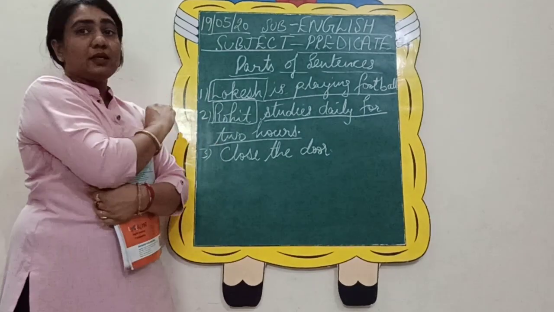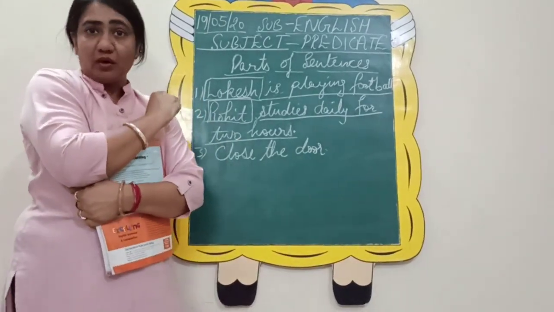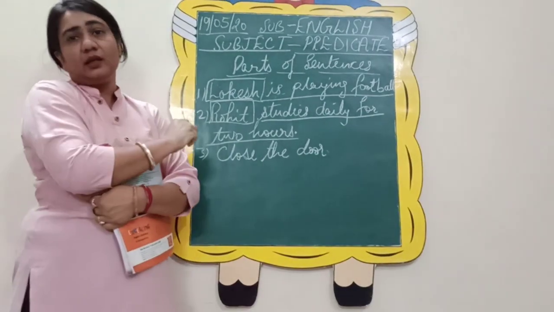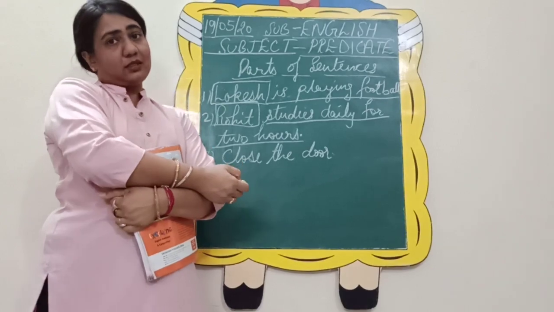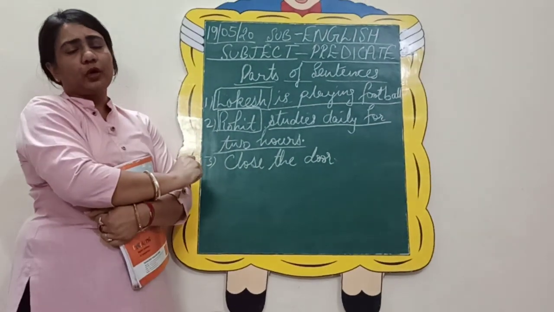Now let us see the next sentence. Close the door. So now what is it? It's an order. It's an imperative sentence. So how will you find your subject in such types of sentences? Let us see. Can you see any noun or pronoun here?